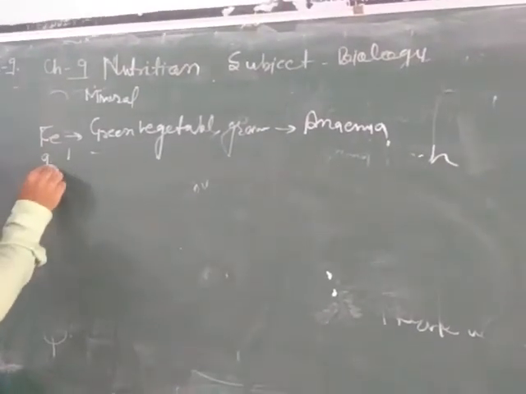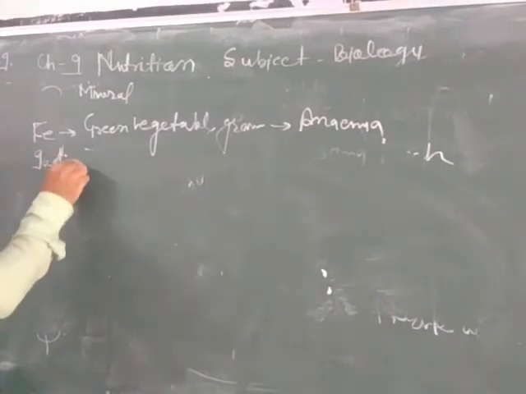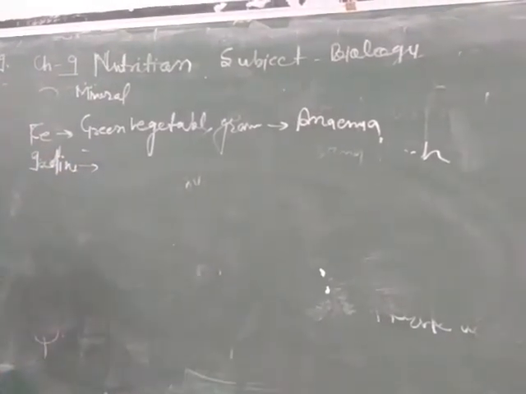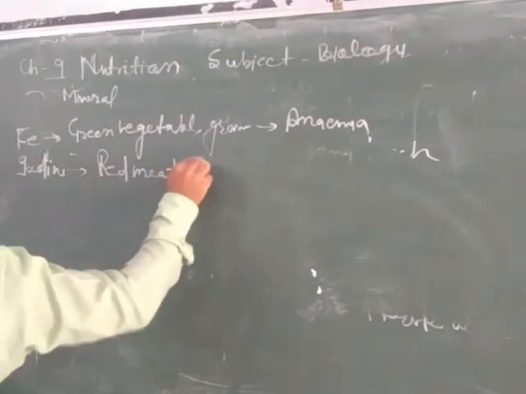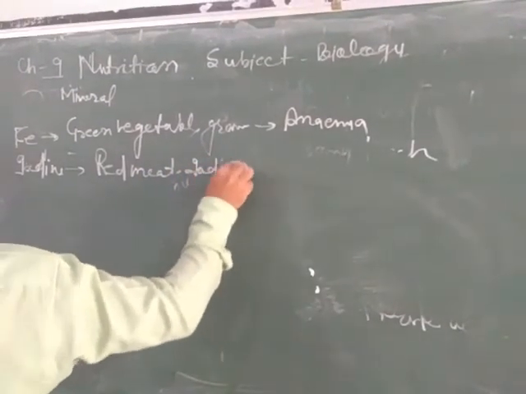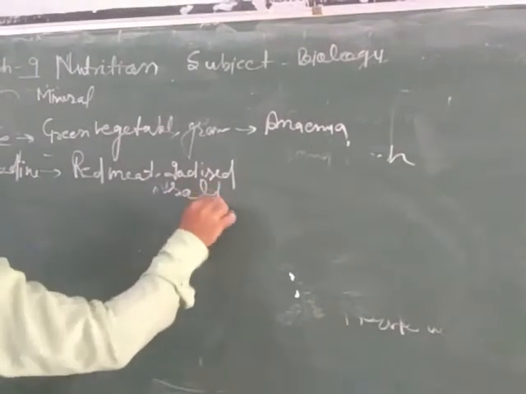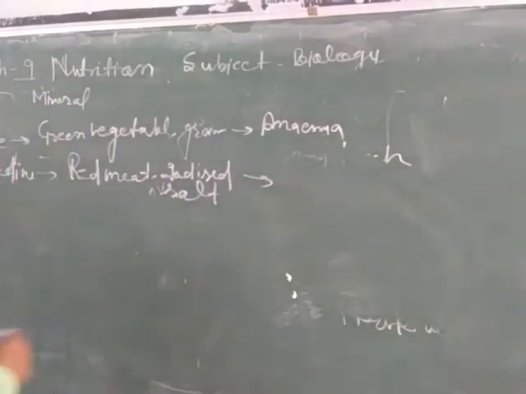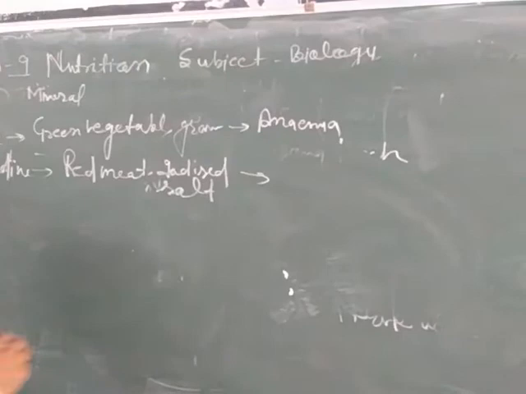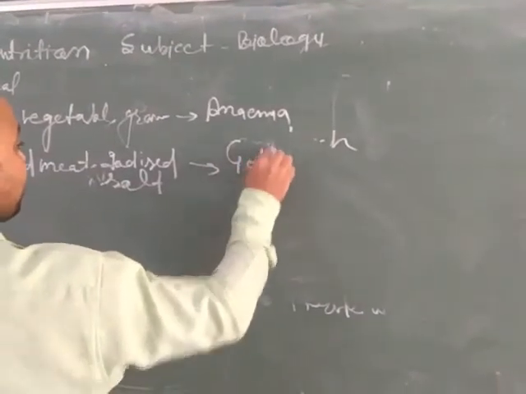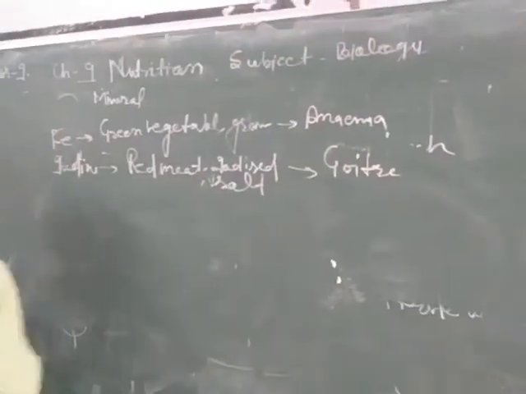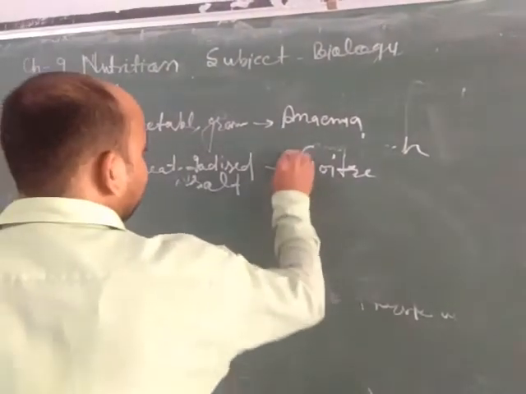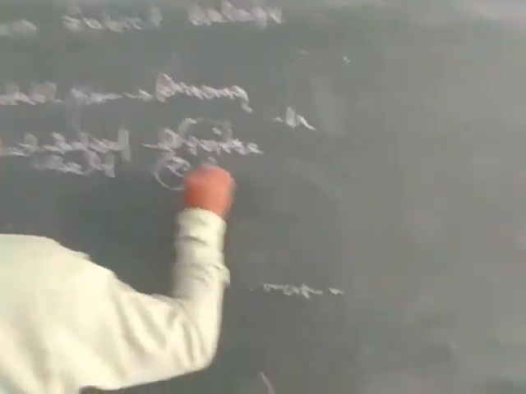Next is iodine. Iodine is obtained from red meat and iodized salt. Due to deficiency of iodine, goiter disease is caused. Swelling in the neck region is called goiter. A second condition that occurs is abnormal metabolism.